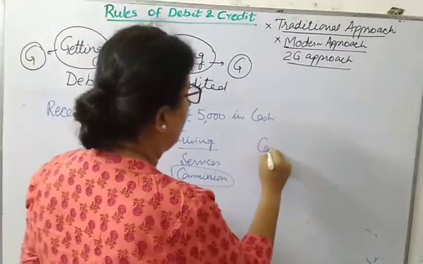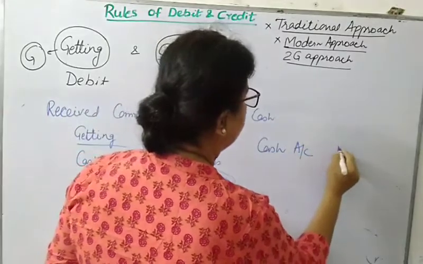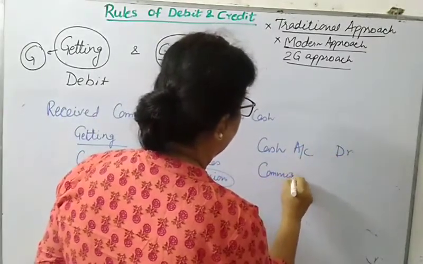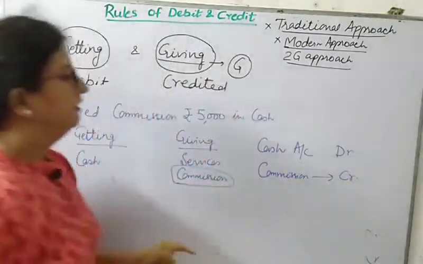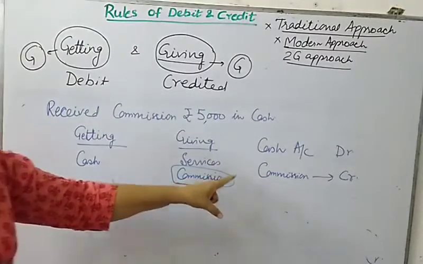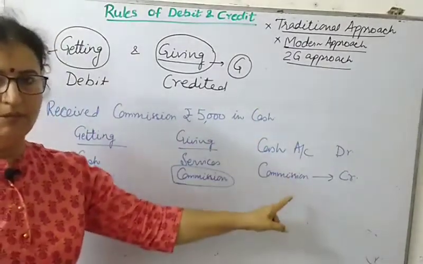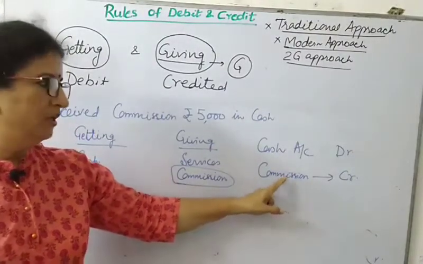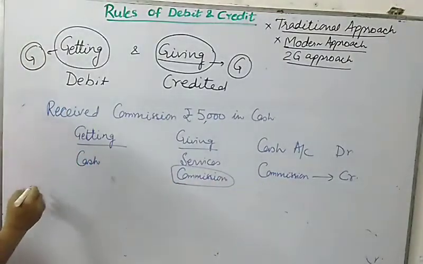So here cash will be debited and commission will be credited. We are not framing the full journal entry, because otherwise it has to be in the proper format of a journal. We are just trying to trace out two aspects. That's it.